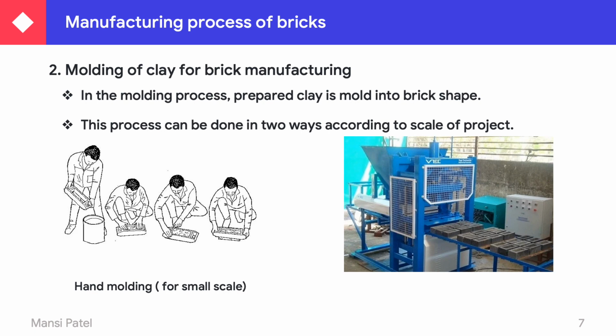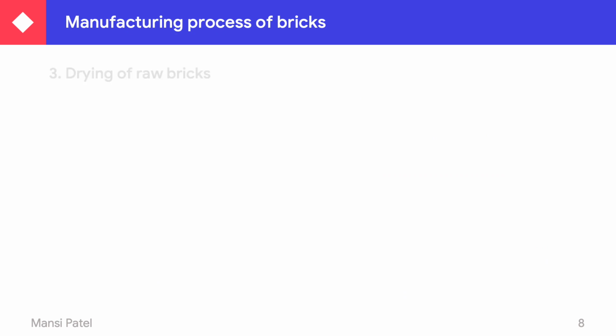Now this is another picture for molding of clay. In this picture, the molding is done by machines. This is possible where the size of the business is large. After molding of clay, the third process is drying of raw bricks.